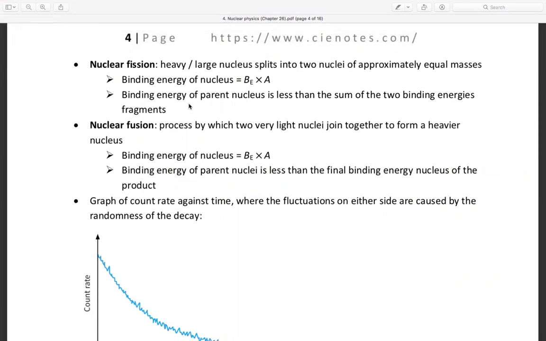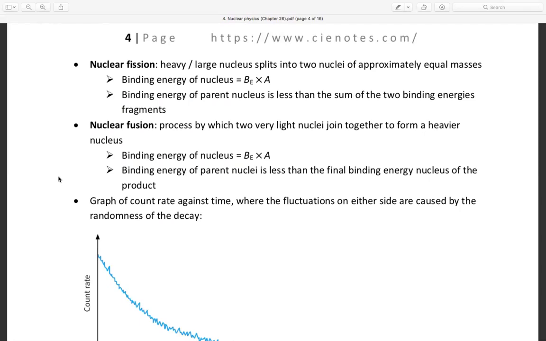Nuclear fission: a heavy or large nucleus splits into two nuclei of approximately equal masses. Binding energy equals B per nucleon times A, and the binding energy of the parent nucleus is less than the sum of the binding energies of the two fragments. So this is fission: breaking apart, or splitting into two. The parent nucleus is the one before splitting, and its binding energy is less than the sum of the two fragments' binding energies. Fragments are the nuclei after the split.